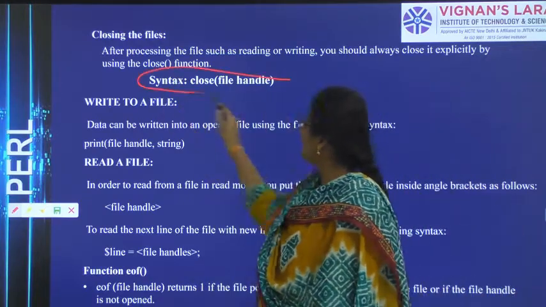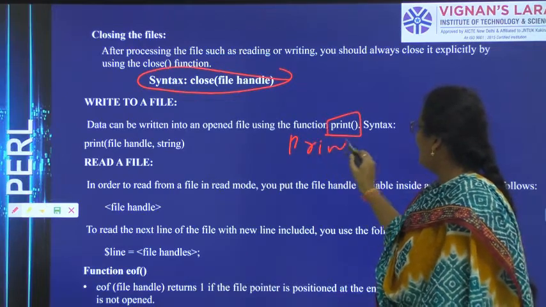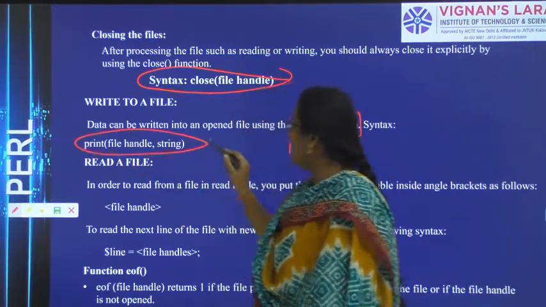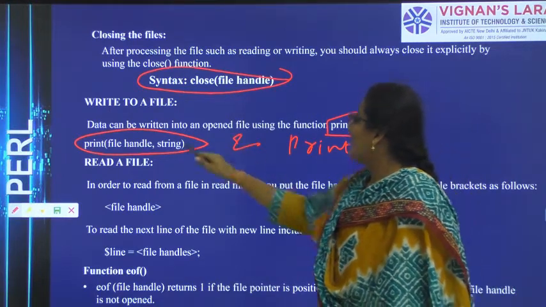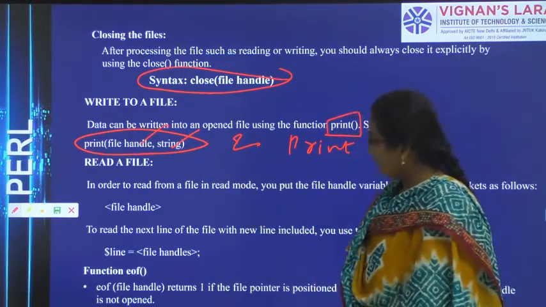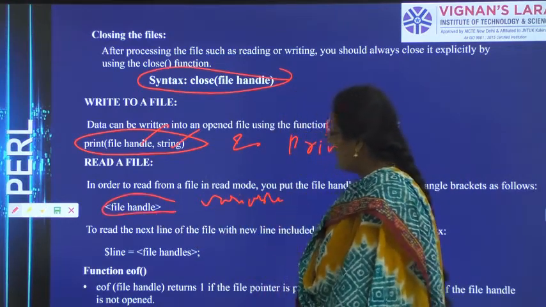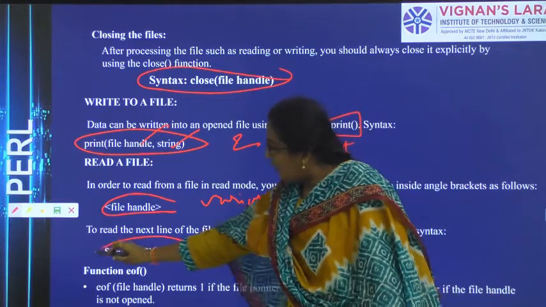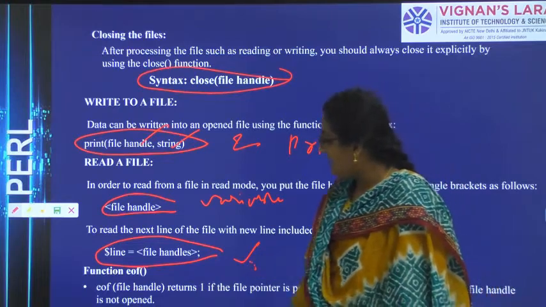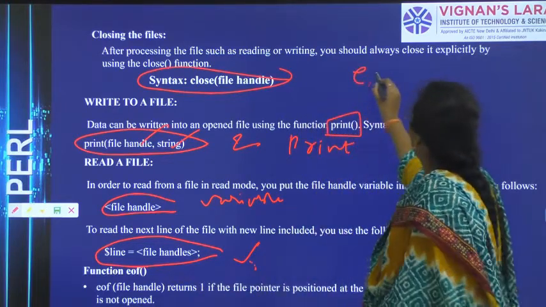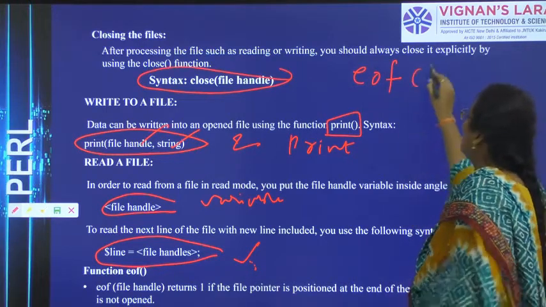So for closing, this is the syntax. For write, you have the function print, and this is the syntax: file handle comma string. Print has two arguments, file handle and string. If you want to read an opened file, simply use the variable file handle. If you want to go to the next line, $line equal to file handle. You can see here $line equal to file handle. Or else, if you want to go to the end position of the file, use the function EOF.